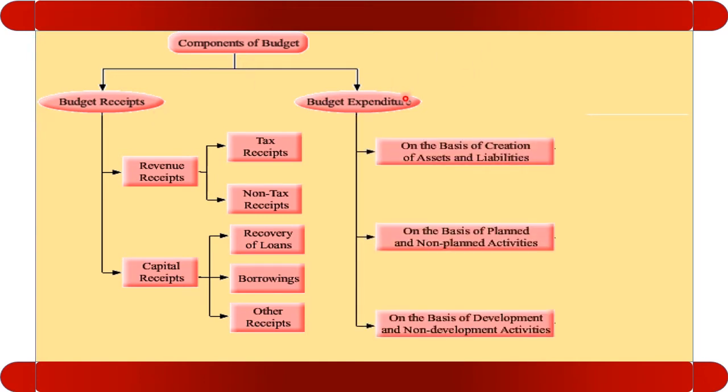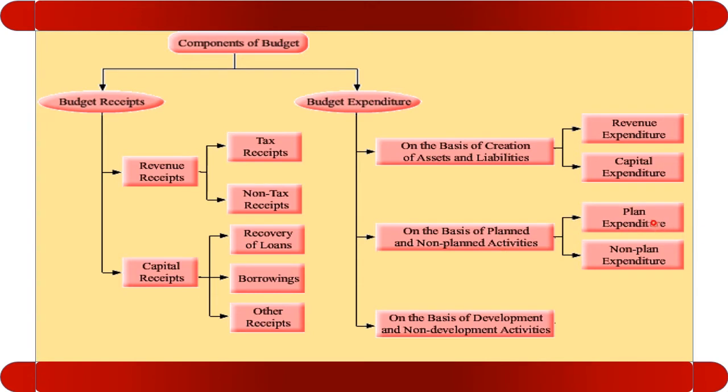Let us see budget expenditure. Budget expenditure has three categories. We can divide the budget expenditure on the basis of asset and liability into two parts: revenue expenditure and capital expenditure. Budget expenditure can also be categorized on the basis of planned or non-planned activities as planned expenditure and non-planned expenditure. On the basis of developmental and non-developmental activities, budget expenditure can be developmental expenditure and non-developmental expenditure. In the next video, we will discuss budget expenditure in detail.